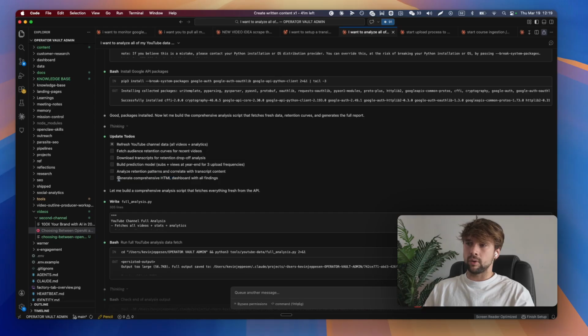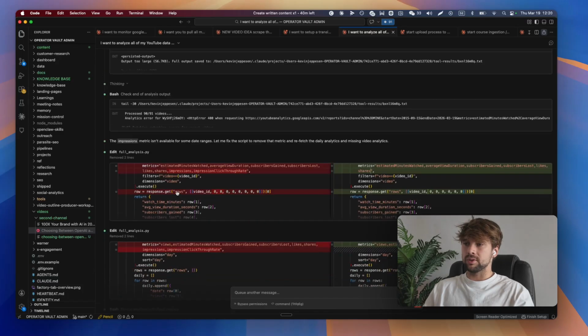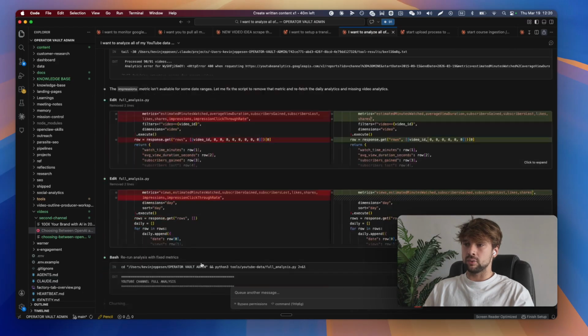So one of the things that I've always made sure of here is that it's not going to generate PDFs, because the PDF files are usually blurry and not really helpful in any way. So I generate HTML dashboards instead, which come out much more beautiful and much better to understand. And you can simply use Command or Control P to download it as a document as well. So we're going to get back once it's done here. It's going to analyze everything and do the analysis.